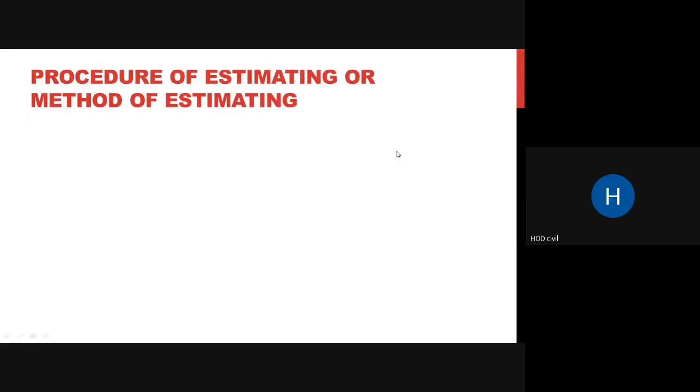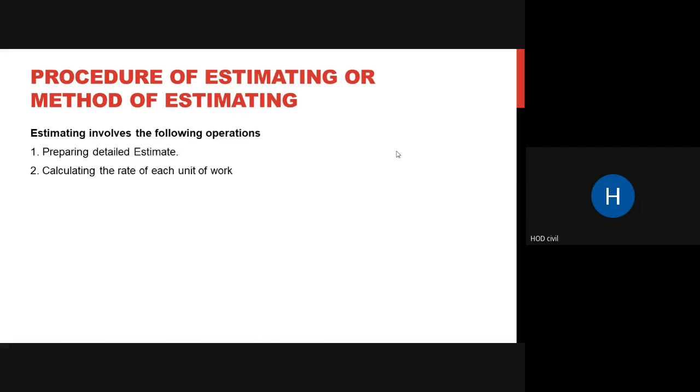Then the procedure for estimating, or the method of estimating. What is the procedure that we follow for estimating, or the various methods that we use for estimating? So estimating involves the following operations: preparing the detailed estimate first, and the main thing is you prepare a detailed estimate.